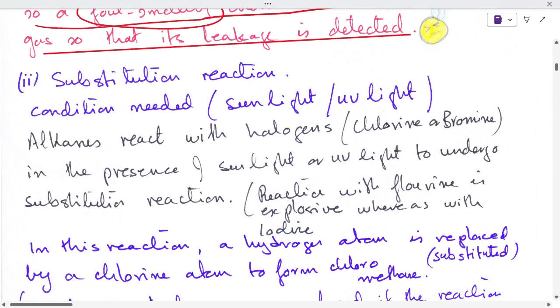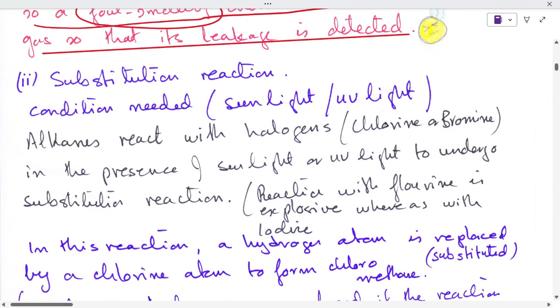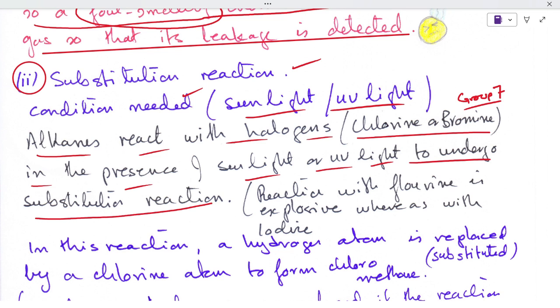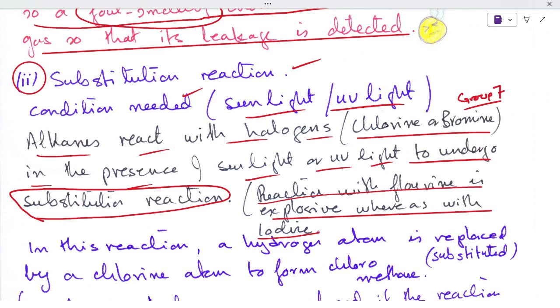Now, the reaction which alkanes undergo is the substitution reaction. The condition needed is sunlight or UV light. Alkanes react with halogens, chlorine or bromine. Halogens are actually elements of group 7: fluorine, chlorine, bromine, iodine and astatine. In the presence of sunlight or UV light they undergo substitution reactions. Reaction with fluorine is explosive, whereas with iodine it is very slow, so we say that it does not occur.